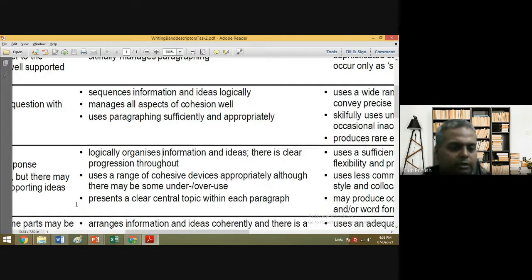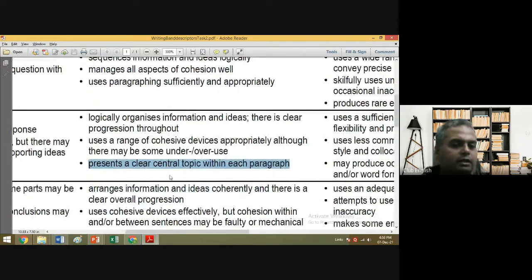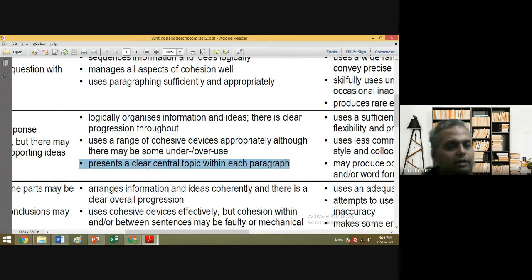And one more thing, presents a clear central topic within each paragraph. People fail to understand this. Clear central topic. In this particular question, as we were discussing mothers and fathers, main body one is dedicated to fathers. You will not touch mothers in that, and vice versa. When you're talking about mothers, one complete paragraph is dedicated to mothers. So do not put fathers into it. If main body one is allocated for fathers, just write about fathers. If main body two is for mothers, don't write about fathers. That is a clear central topic within each paragraph.